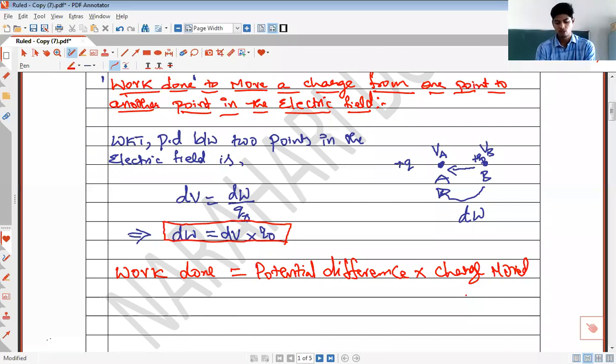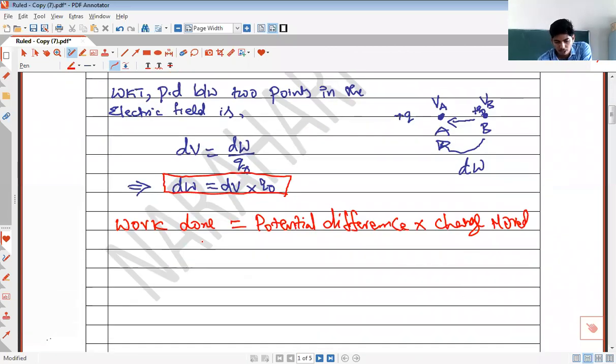between those 2 points. For example, suppose I have 2 points here, say A and B. A is at a potential of 20 volts and B is at a potential of 5 volts. And I have to move a charge of say plus 1 coulomb from point B to point A.